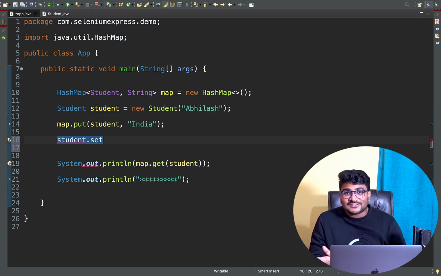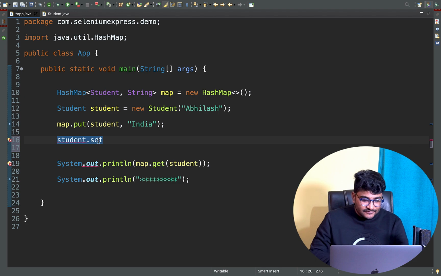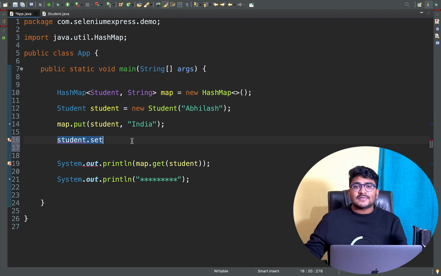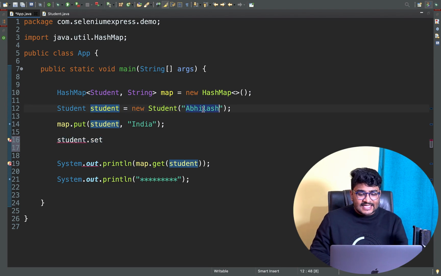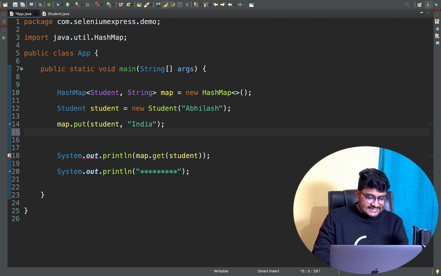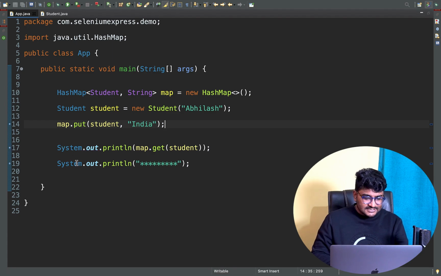I don't have a setter method. So how do you think you are going to change the data for this student? Previously the name was Abhilash. I don't think you have a setter method inside the Student class, so you will not be able to change the student name to something else. This object will not be changed, so it's still an immutable object, right?